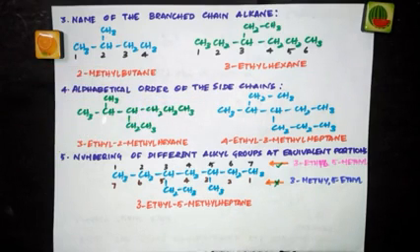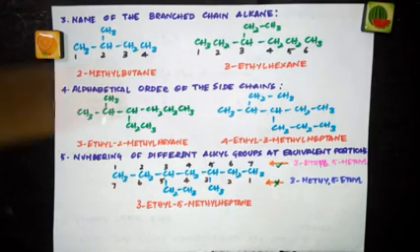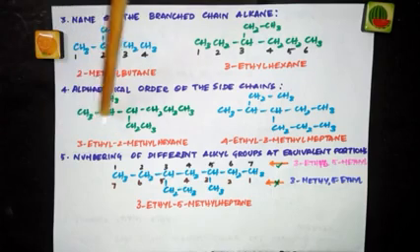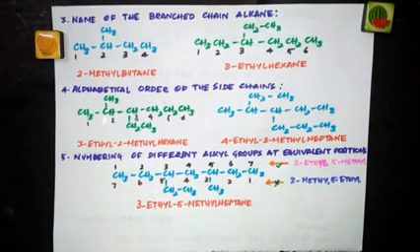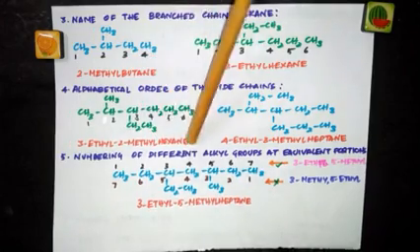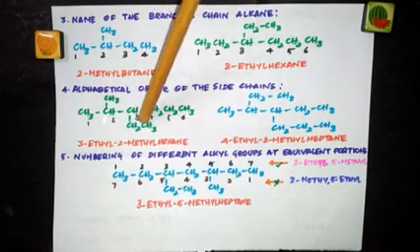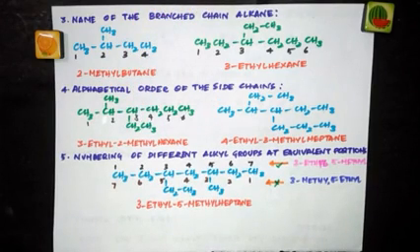So which one would you choose? The lowest set of locants, 2, 3. So you have to start numbering from this side. 1, 2, 3, 4, 5, 6. So I'll write the numbers there. So 6 carbon atoms, parent name is hexane. In the 2nd position, I have a methyl group. In 3rd position, I have an ethyl group.